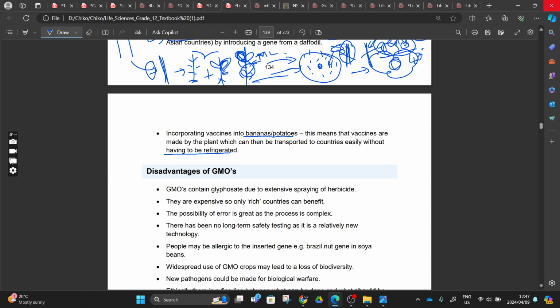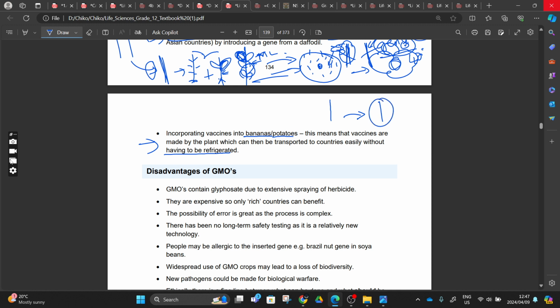You did this in grade 11, when we talked about immunization, right? So immunization is also part of biotechnology. You'll learn that these vaccines should be kept in ice. So for another process to produce this vaccine, we can take a gene. Let me tell you what we can do here. We can go to, let's say for example, a bacteria, take out the gene, and incorporate or add it into a banana.